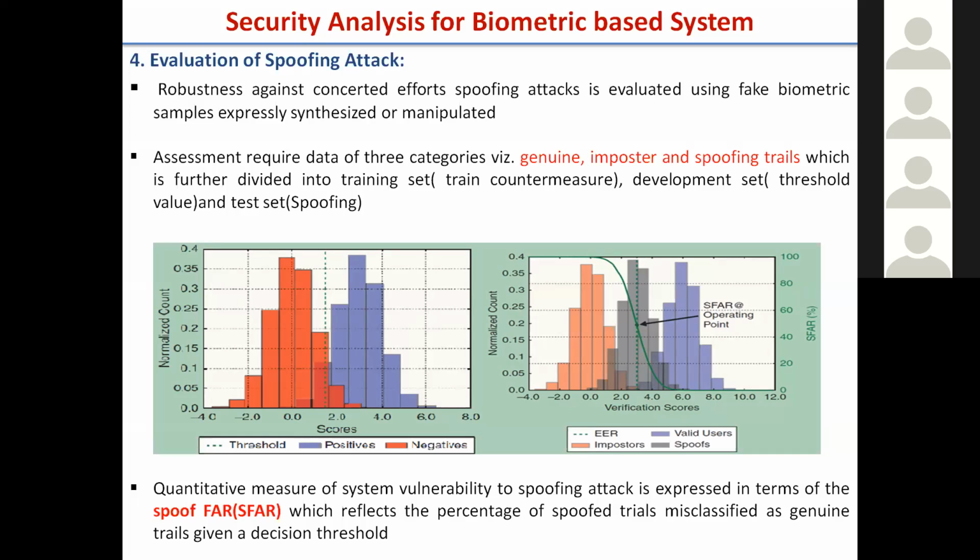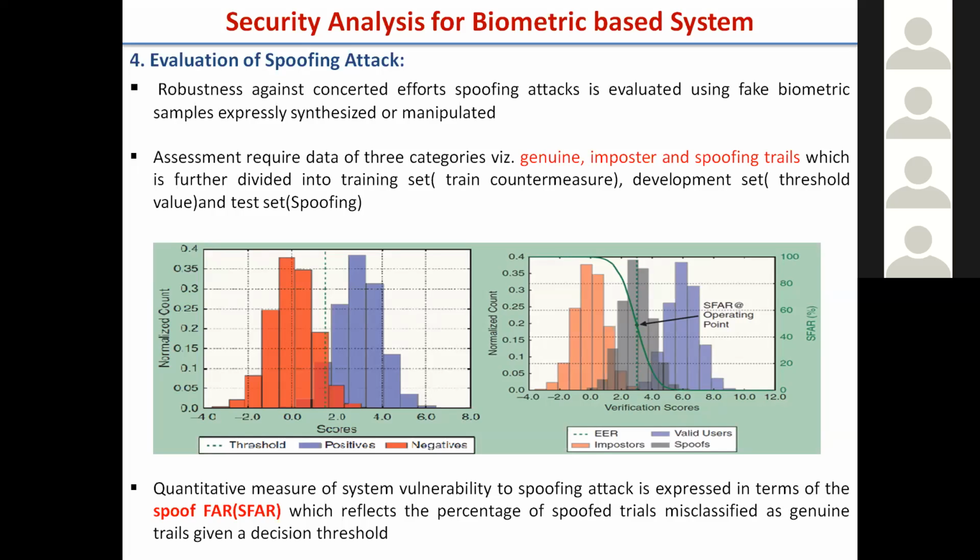Now, what is the difference between the spoofing database and your other databases? In other databases, we have, like, fingerprints for 100 users, and we have multiple instances for each individual. Like for one user we have 10 fingerprint samples, and for another we have 10 samples. Some we use for training, some for validation, some for testing. This is how we categorize these things.